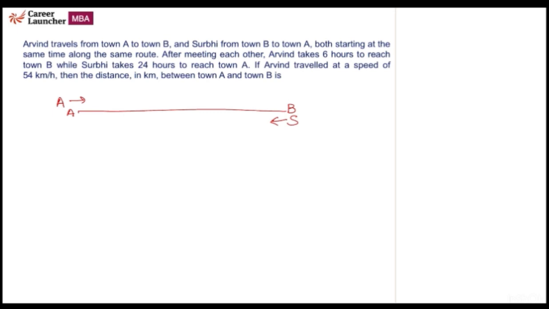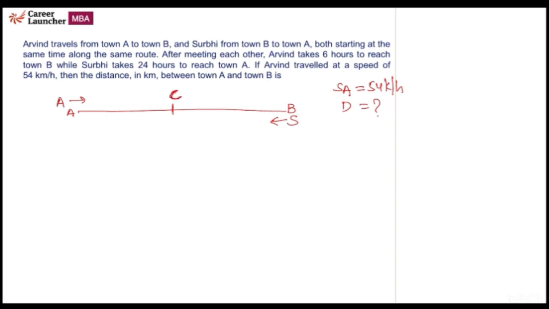After meeting each other, Arvind takes 6 hours to reach town B, while Surbi takes 24 hours to reach town A. Arvind traveled at a speed of 54 kilometers per hour. Then we have to find the distance. They both met at some point. Let's say it is C.